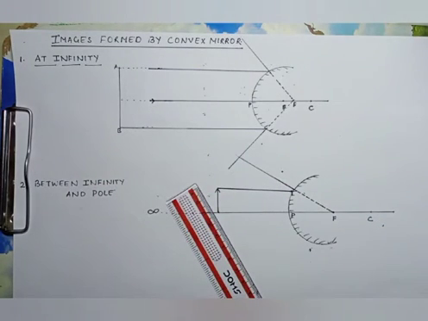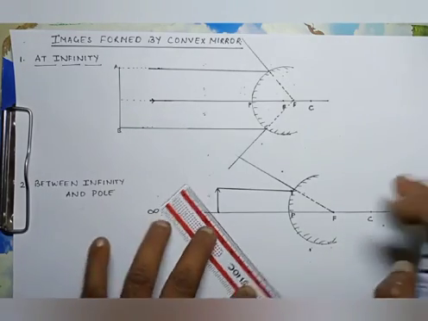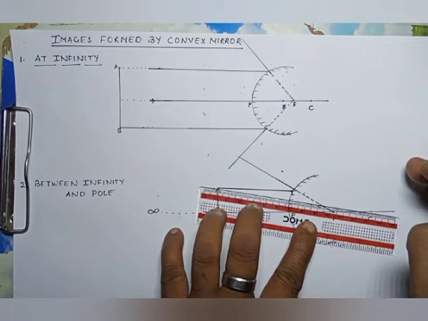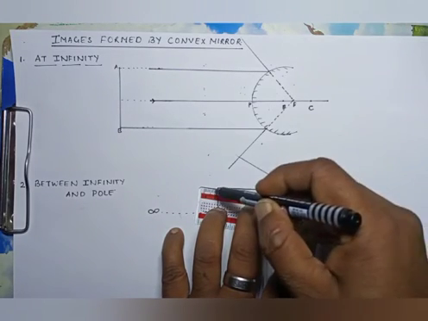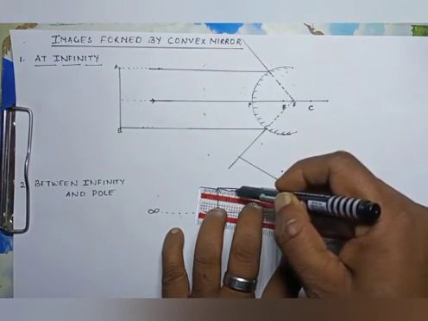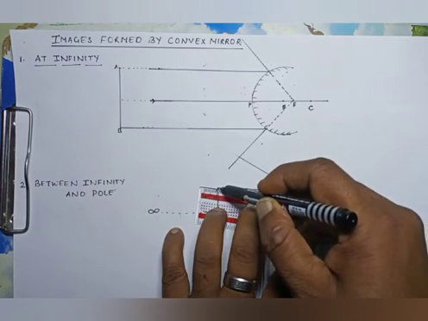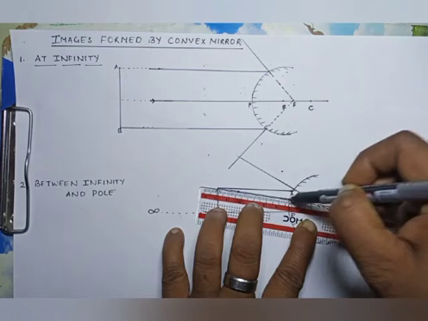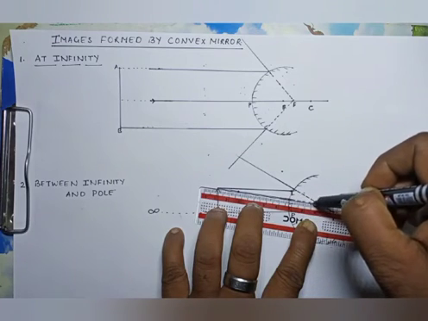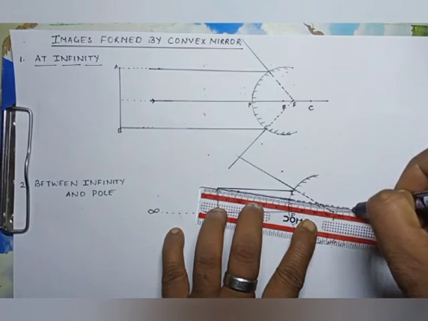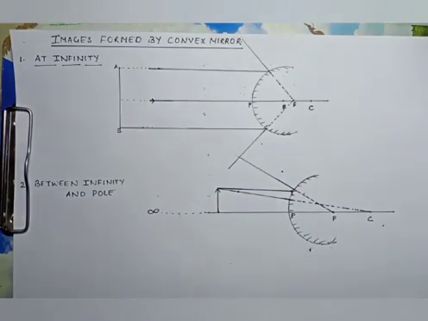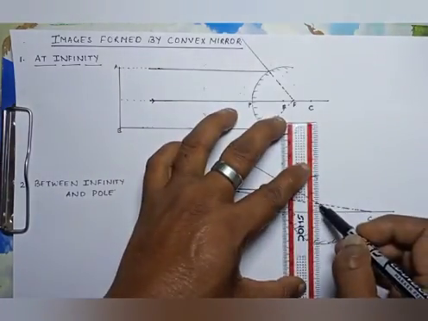Now from where is the second ray going to pass? The second ray is going to pass through the center of curvature, like this. After this we show this line by a dotted line. So where is the image going to form? Over here.